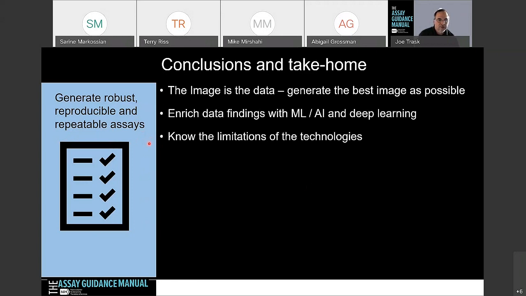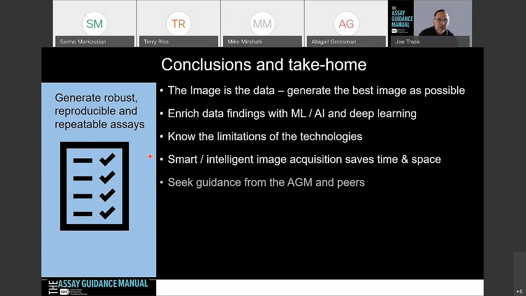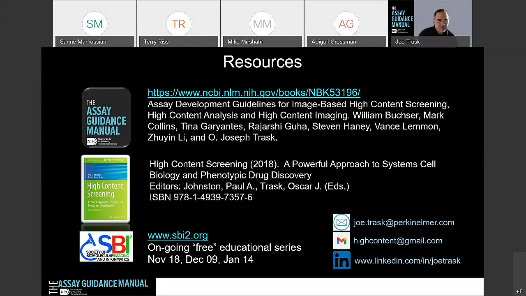Wide field can't do the same thing as confocal. Confocal cannot do the same things as the light sheet instrument if you're using that. Smart intelligent image acquisition saves time and space. Use it if you have it. Seek guidance from the AGM and peers. So please, review. We have 4 chapters. We have more coming for high content, and so please think about using that as a good resource.